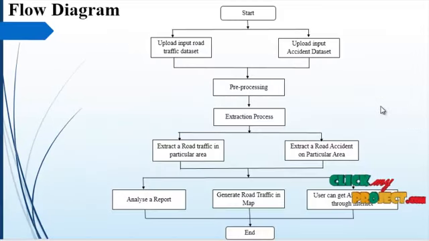Let's see our project data flow diagram. In this model, we initially load a data set. The data set should be collected using a Europe traffic accident real-time data set. It should contain real-time results of traffic accident data with accident area, city, country, and latitude and longitude of a location. The data set is collected and loaded into the database.